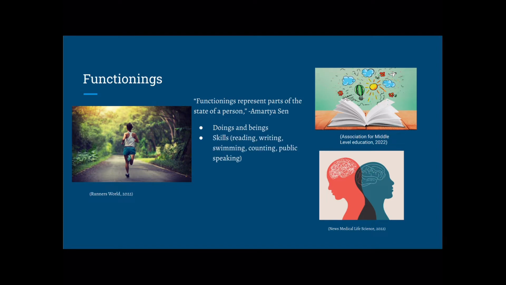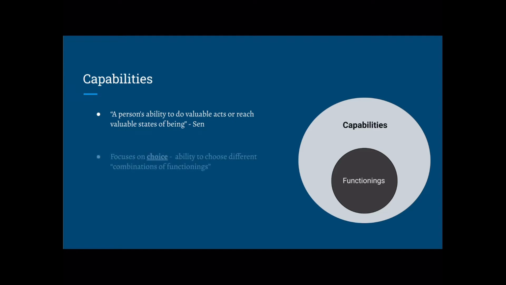These include skills such as reading, writing, and swimming, acts such as consuming 2,000 calories a day, and states of being, such as being in good physical condition or being in a state of good mental health. Sen also introduces the topic of capabilities. He defines it as a person's ability to do valuable acts or reach valuable states of being. In other words, it is the choice a person receives to perform various functionings.